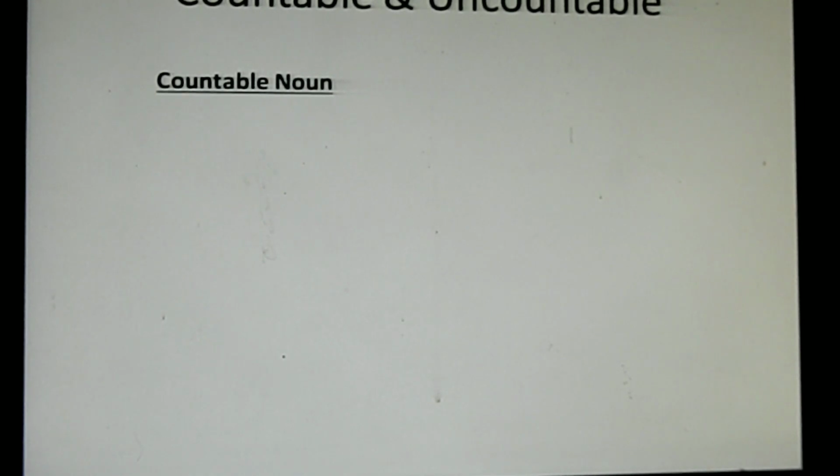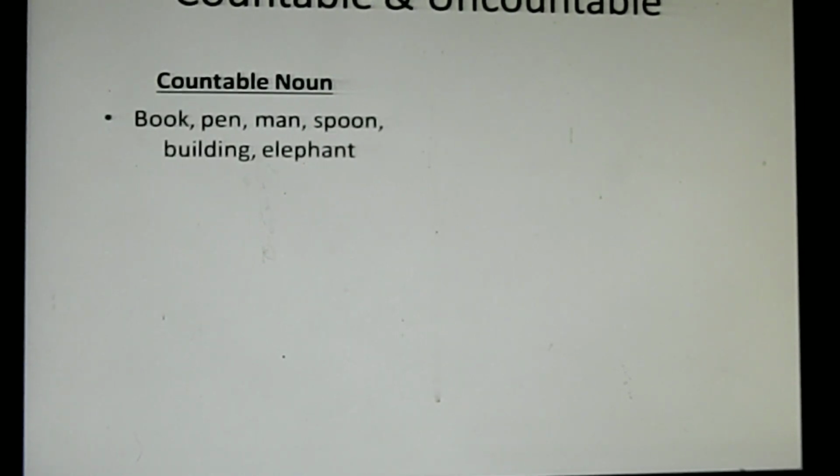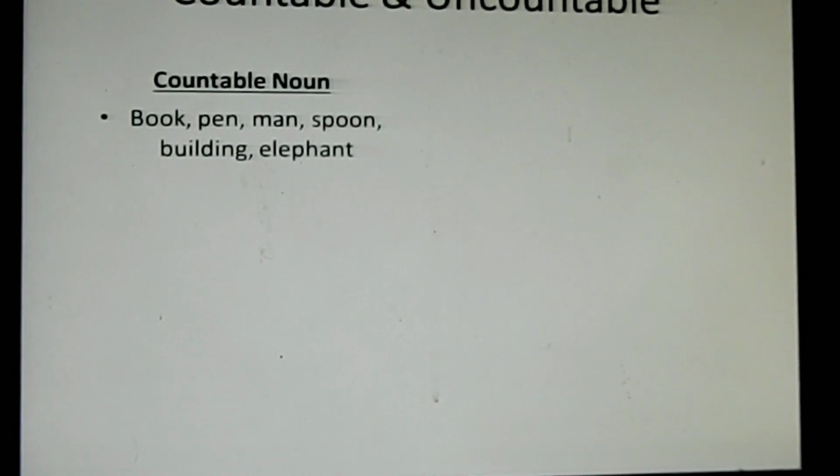I give you two lists of countable nouns and uncountable nouns. First, countable nouns. Examples I have given you: book, pen, man, spoon, building, elephant. You can count them. 10 books, 100 books, 1 book, 1 pen, 5 buildings, an elephant. You can count them. That's why they are called countable nouns.